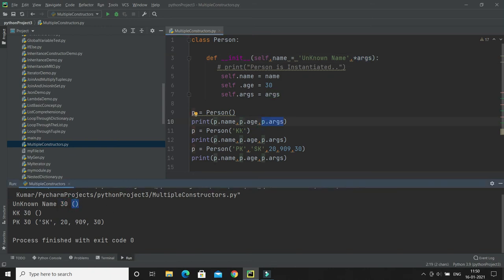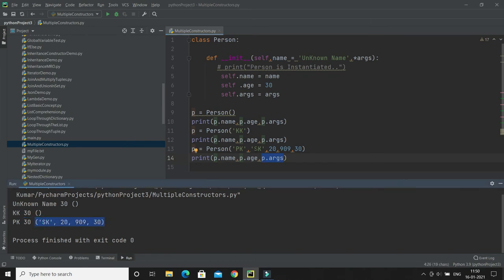For the second object, we are passing just the name, so the name is printing kk, age is 30, which is hard coded, and args is the empty tuple again, right? For the third object, we are passing the name as pk, which is getting printed, and age is getting printed as 30, and p.args is nothing but a tuple.